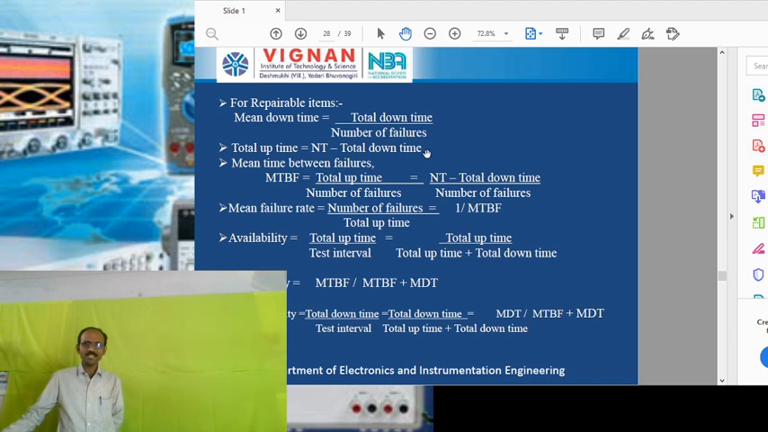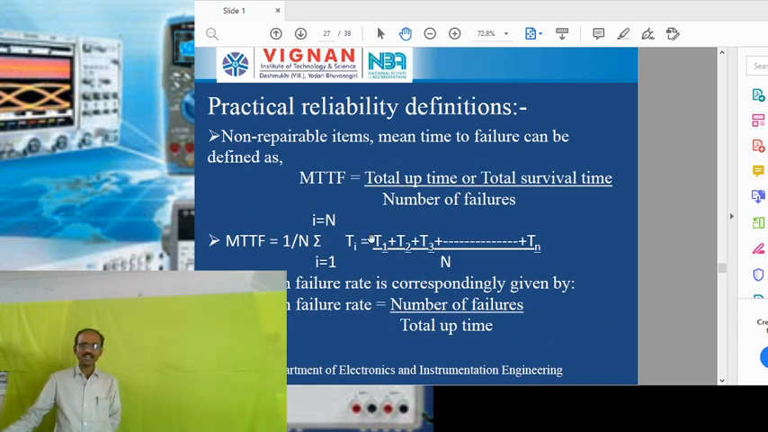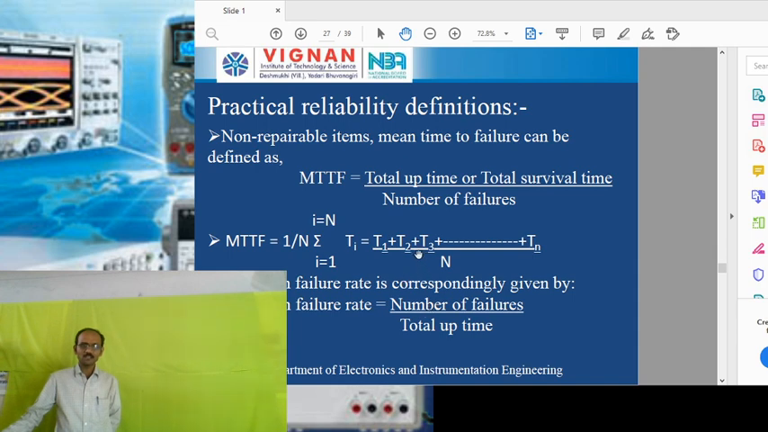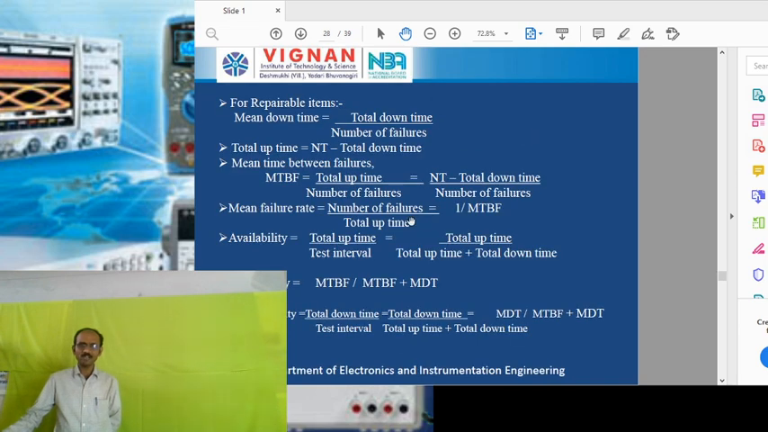If you compare the repairable items and the non-repairable items, in non-repairable items we call it the mean time to failure, whereas in repairable items we call it the mean time between failures. Both formulas will be the same. Mean time to failure is equal to total uptime by number of failures. Mean time between failures means the ratio of total downtime to number of failures.